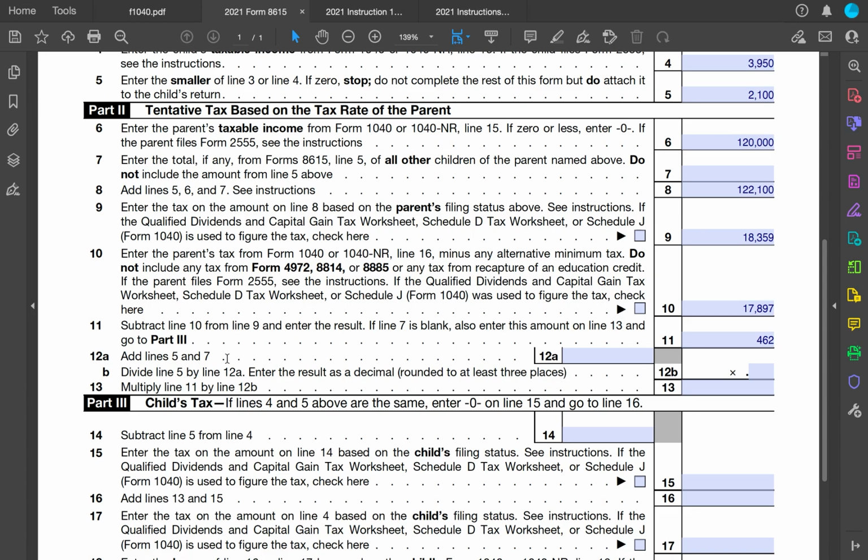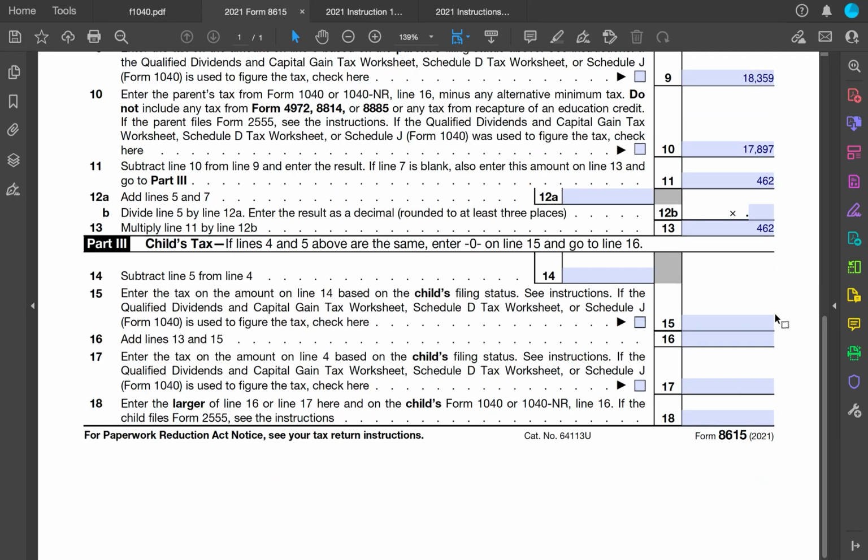There are some additional steps here. Again, if you had a brother and sister that also had unearned income, that money gets apportioned to the children based on their proportion of unearned income to the whole. But now, since there's just him, he gets to pay the whole thing.